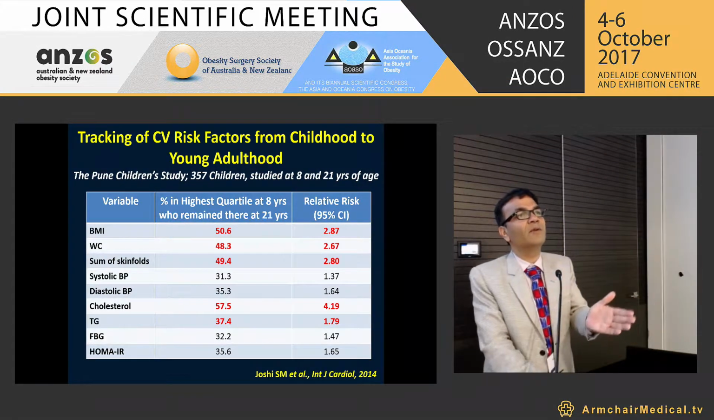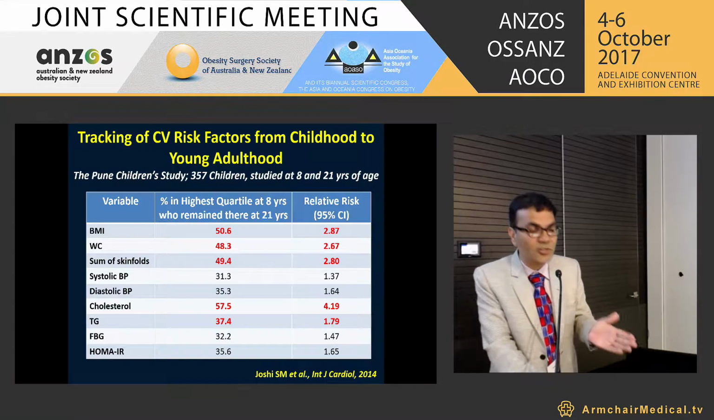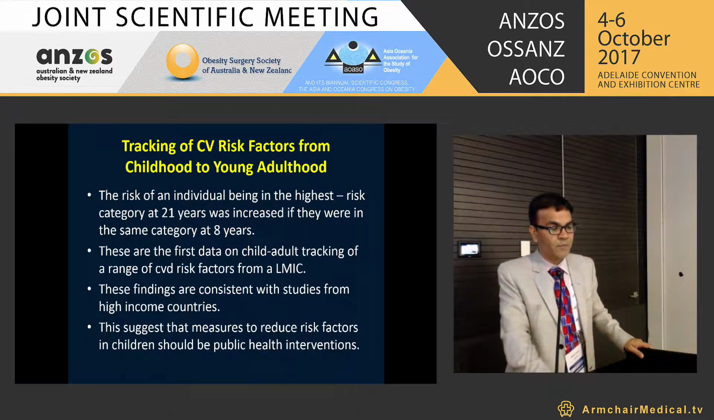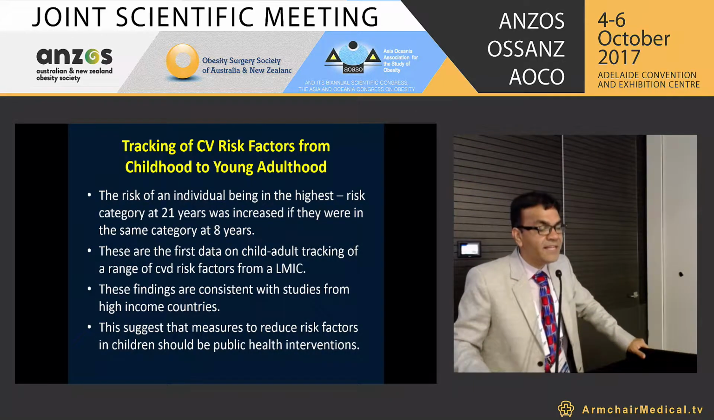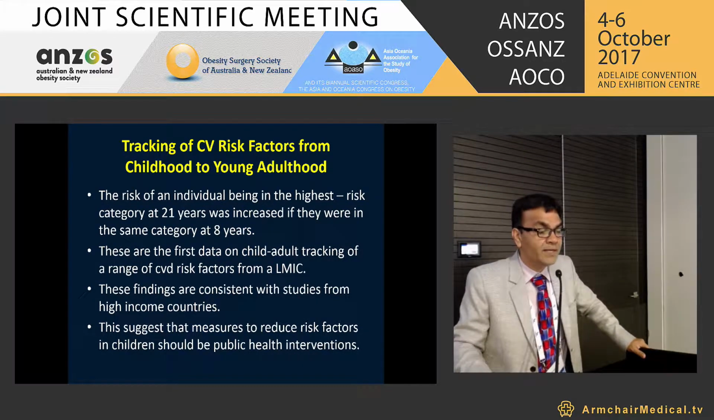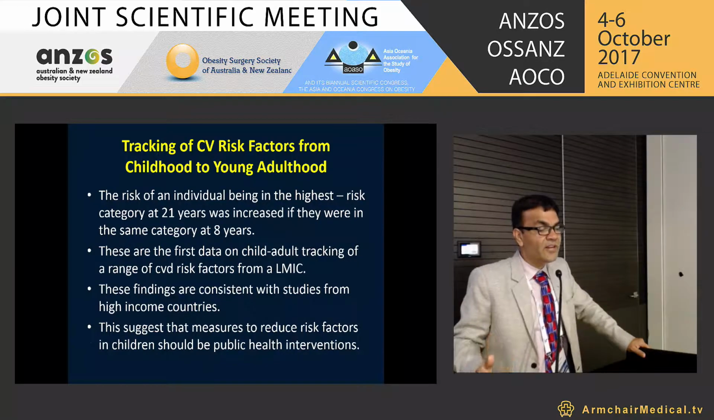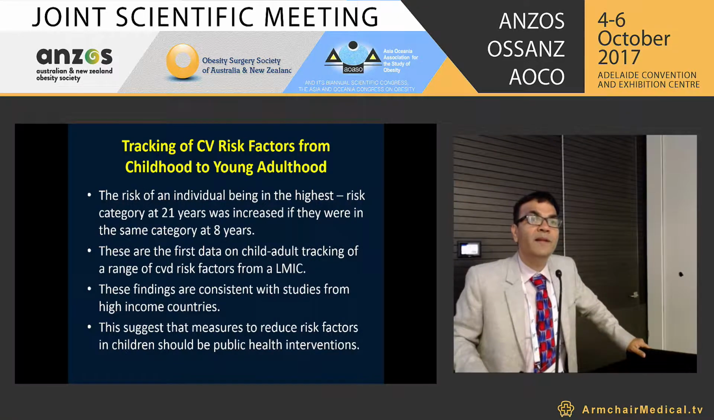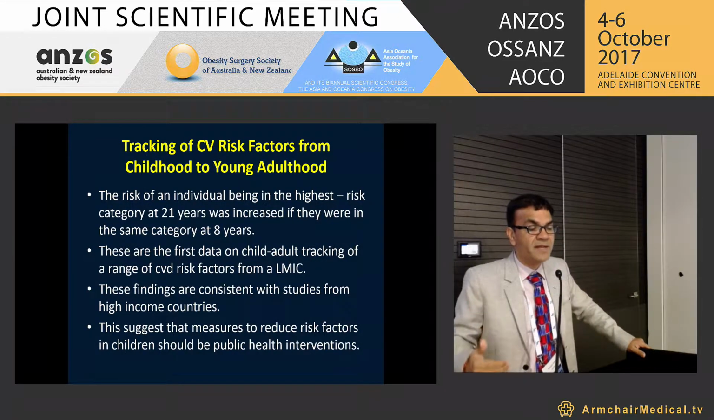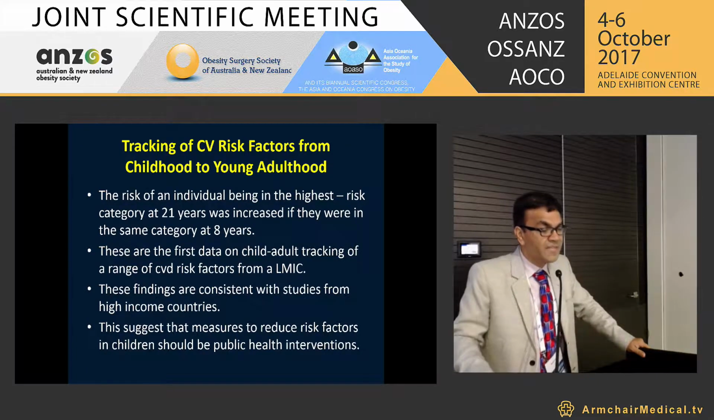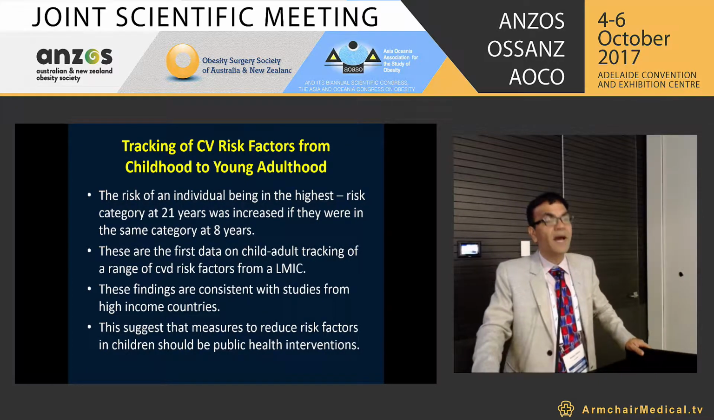So the relative risk was higher: the children who had higher cardiovascular risk factors in childhood also had them in adulthood. The risk of an individual being in the highest risk category at 21 years was increased if they were in the same category at the age of 8. So the similar CV risk factors were there. These are the first data on child-adult tracking of a range of CVD risk factors from a low middle income country. This data from India was the first time such data was published from a lower middle income country. These findings are consistent with the studies from high income countries also.